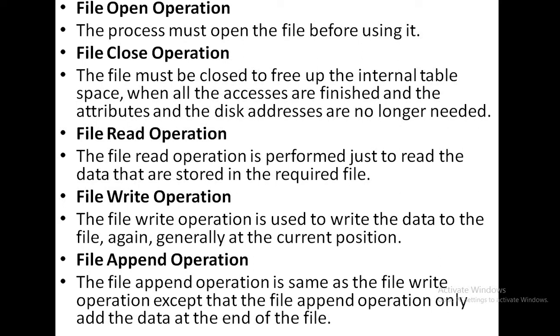After all the operations are performed by using that file, we must close the file, and after closing the file, we will go for our next application or our next file to use. So that's why it is given here that the file must be closed to free up the internal table space when all the accesses are finished and the attributes and the disk addresses are no longer needed.